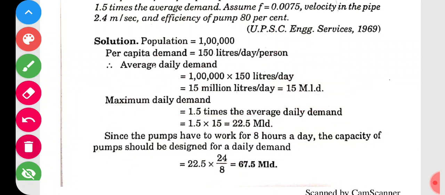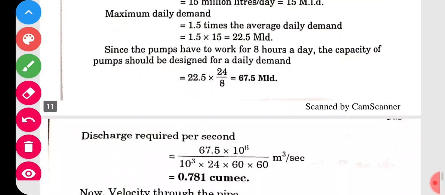Now let us see. Since the pumps have to work 8 hours, the daily capacity of the pump should be designed for the daily demand. That is 22.5 MLD required, and it has to work for 8 hours. Therefore we have to calculate the capacity. For that purpose, 24 upon 8, it will be 67.5 MLD required.